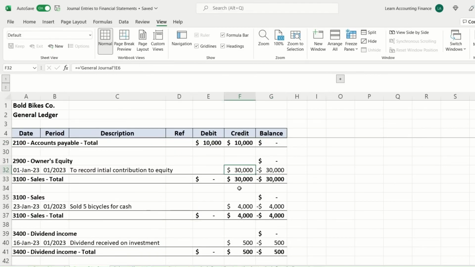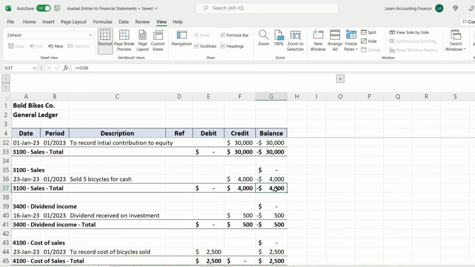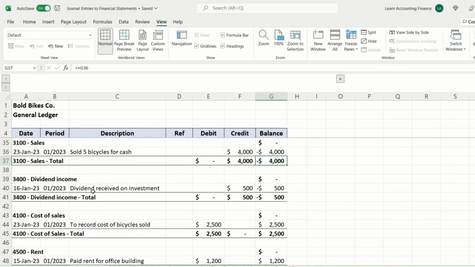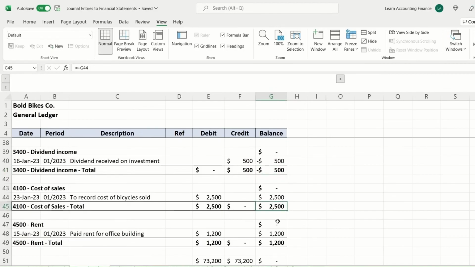Owner's equity at start of the business, $30,000 were deposited. No change in there. The owner's equity usually remains the same unless any changes are done by the owners of the business. And then of course we have the sales. We recorded the sales of $4,000. Note that this is showing a negative balance. Usually negative balance denotes a credit balance and positive balance denotes a debit balance. Similarly, dividend income of $500. Cost of sales of $2,500, and see it's a positive balance because it's a debit balance.